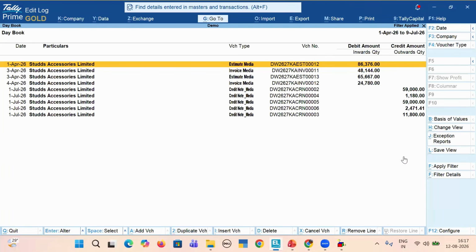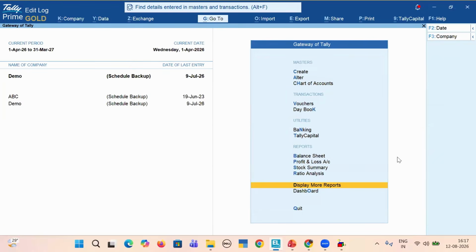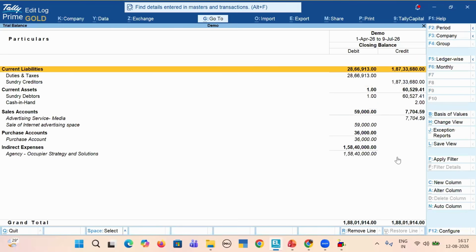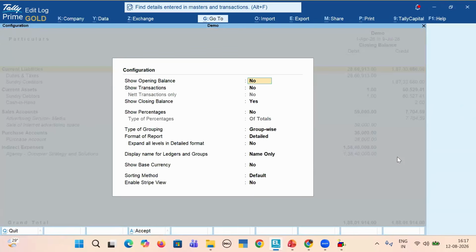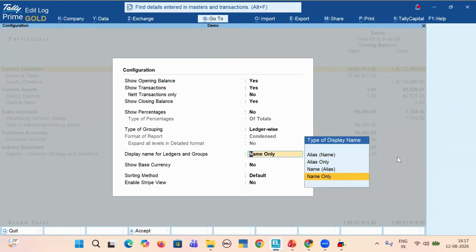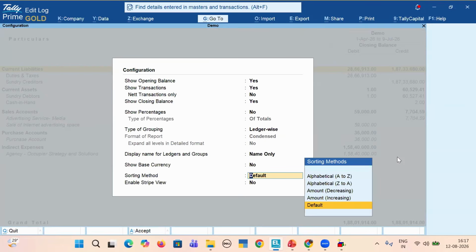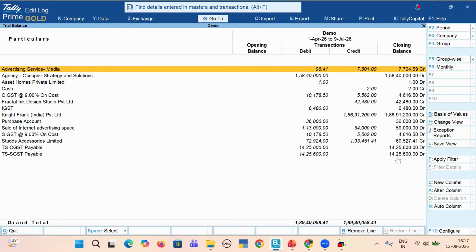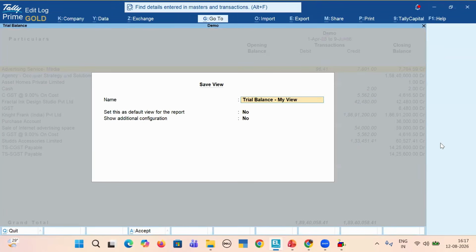And definitely you can use the save view option. Suppose I don't want to see my trial balance this way. I will configure it: I want to see opening balance, transactions during the year, closing balance, and I want to see this ledger wise names. I like to see my trial balance this way. So what I'll do is simply save this trial balance view. It will ask, do you want to save this as a default view? No, I don't want to save this as a default view.